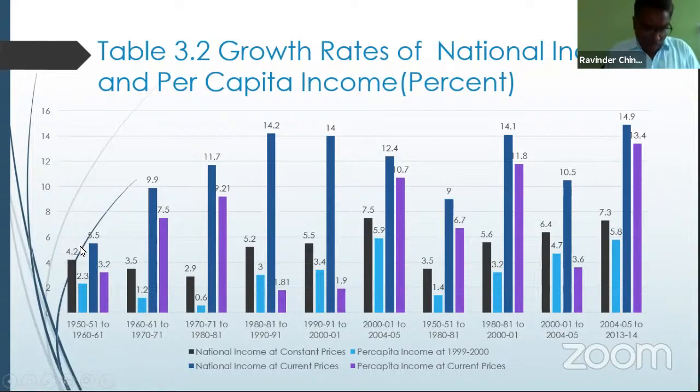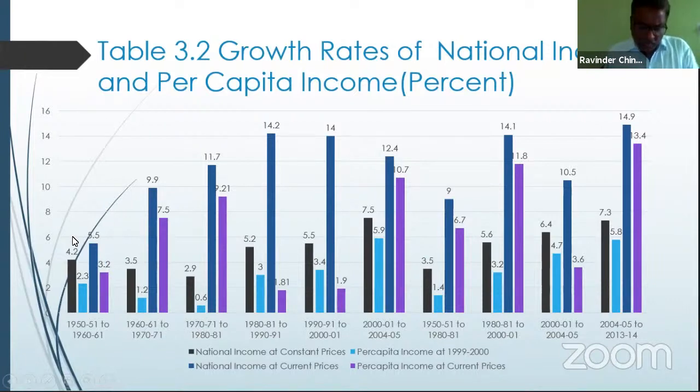Then let's go to the blue color bars. The blue color bars indicate the per capita income during the same period, 1951 to 2013-14. It was 2.3, then it came down to 1.2, then 0.6, came up to 3 and 3.4%, and 5.9%, 1.4%, 3.4%, 4.7, and finally it came to 5.8%, as per the per capita income at constant prices of 1999-2000.